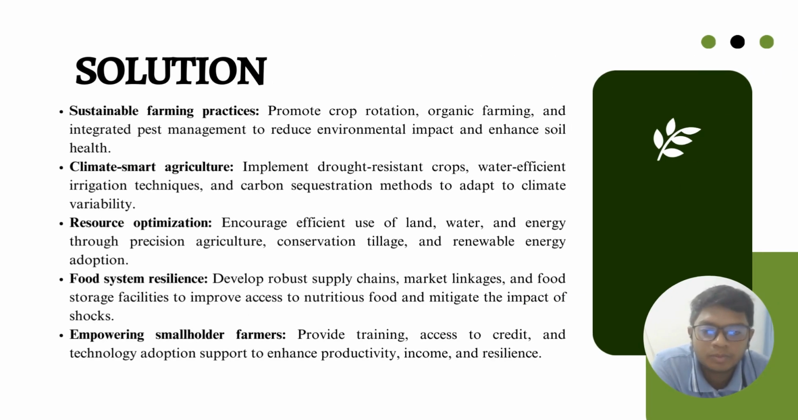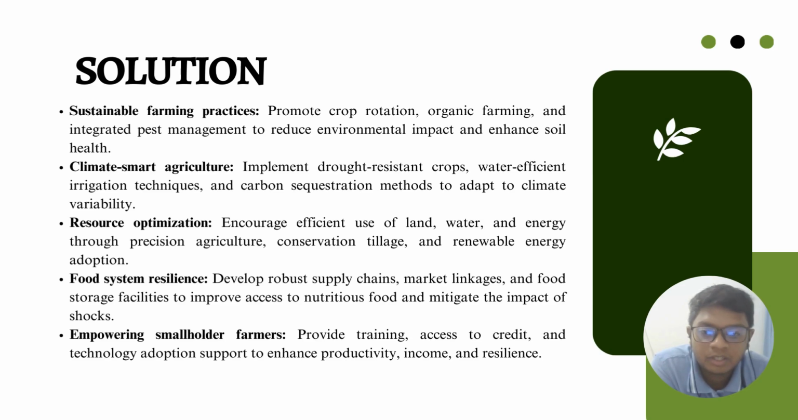The solution to these problems starts with sustainable farming practices, like promoting crop rotation, organic farming, and integrated pest management to reduce environmental impact and enhance soil health. Climate smart agriculture, like implementing drought resistant crops, water efficient irrigation techniques, and carbon sequestration methods to adapt to climate variability. Resource optimization, like encouraging efficient use of land, water, and energy through precision agriculture, conservation tillage, and renewable energy adoption.